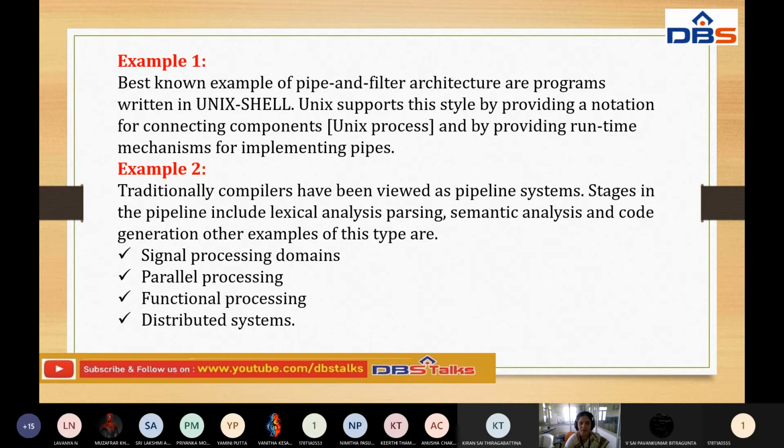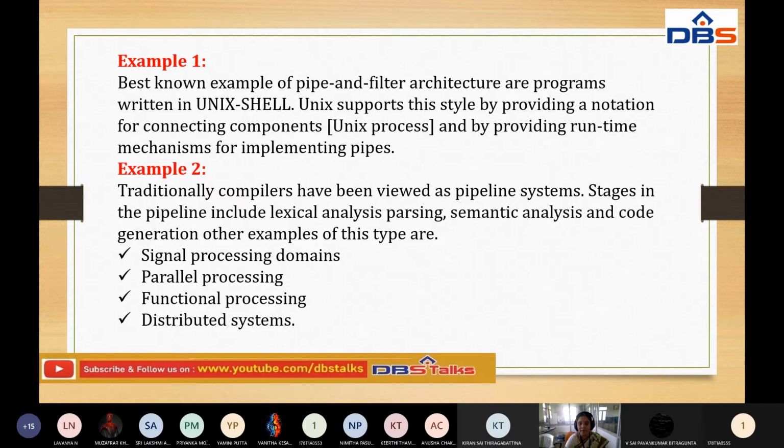Now, stages in the pipeline include lexical analysis and parsing. In this subject, we are going to learn compiler design, and also the lexical analyzer. We have different types of phases also. While compiling our program, it has different layers that work independently. That is another best example for this.